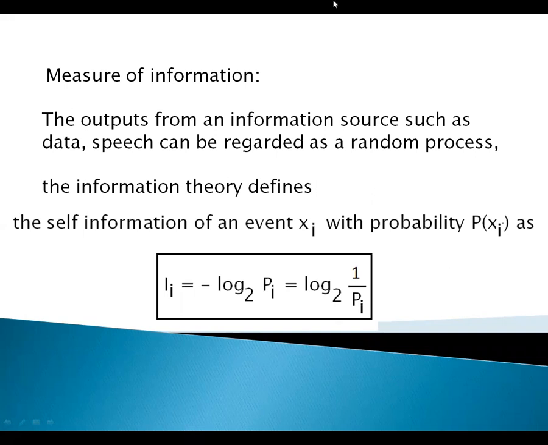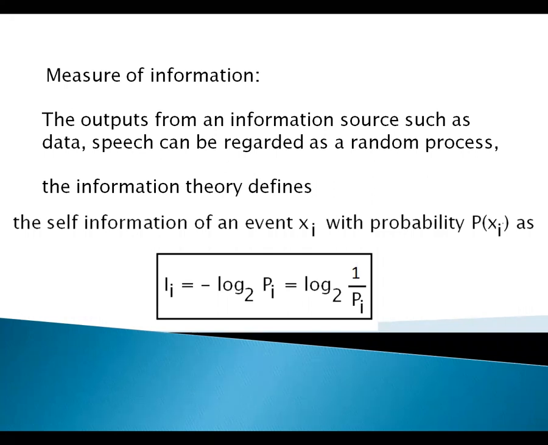If P of i is maximum, I of i is minimum. If P of i is minimum, I of i is maximum.